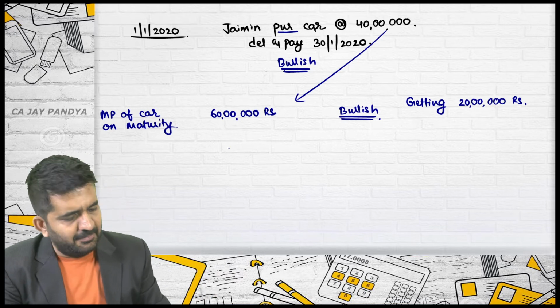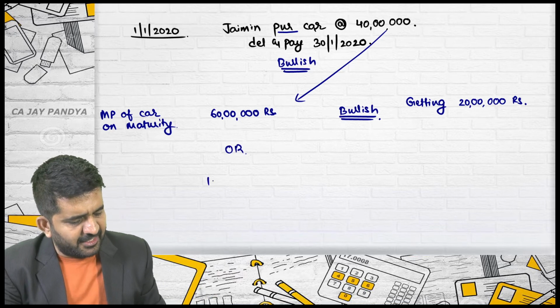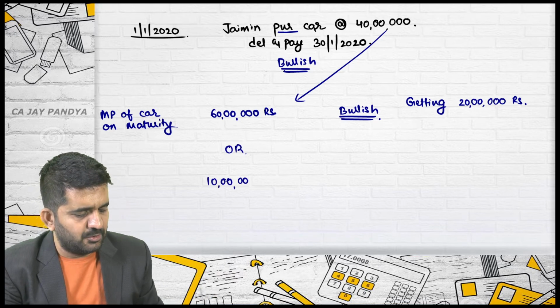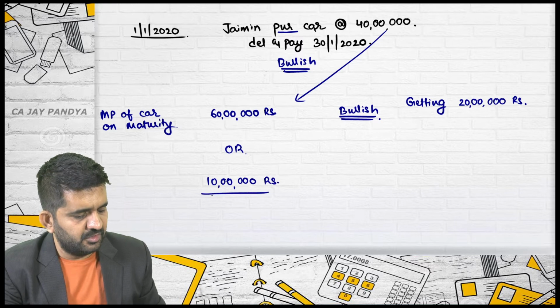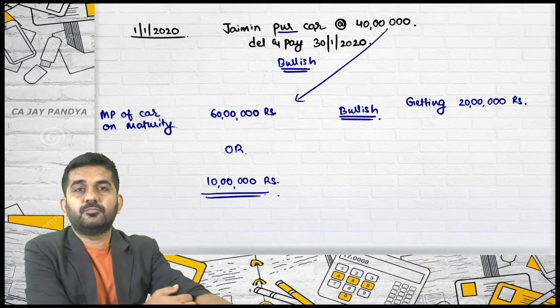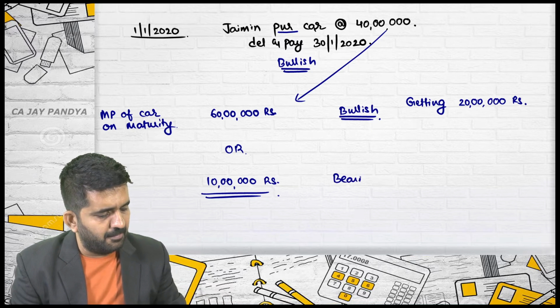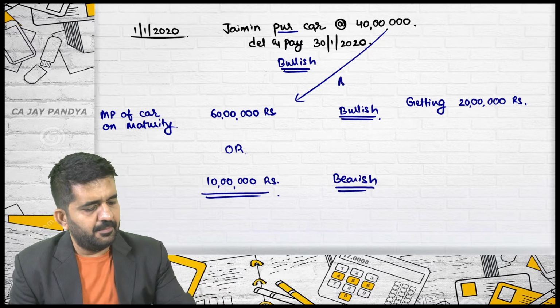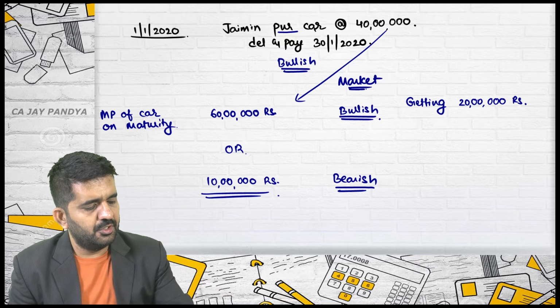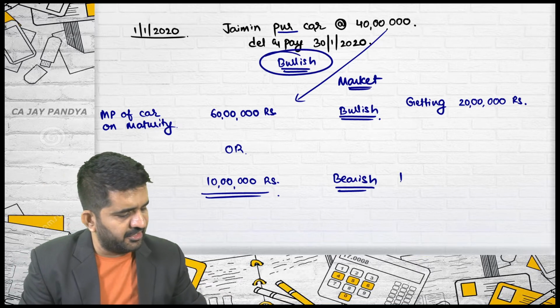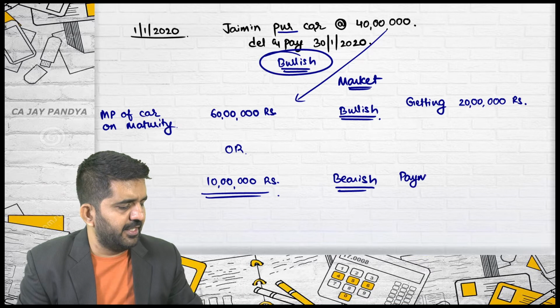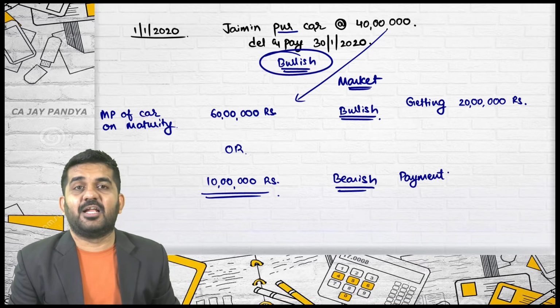Is it alright? Tell me, Jaimin, if the market price turns out to be 10 lakhs rupees only, then what? Then I'll have to pay rupees 30 lakhs. Why? Because the market is bearish. You were bullish, the market is bearish, you will be doing payment for settlement.